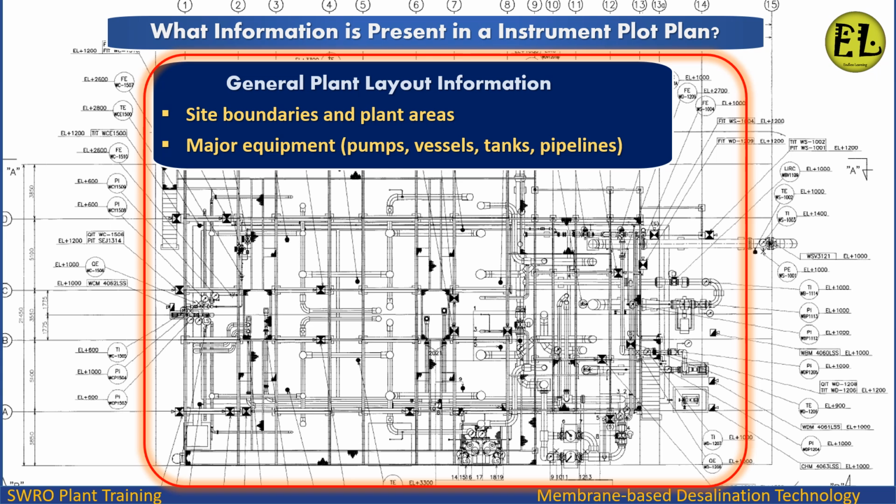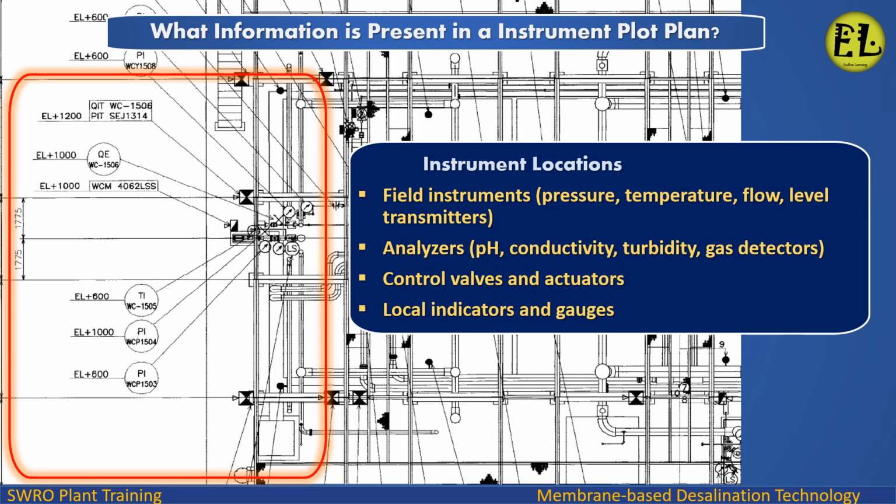General plant layout information: site boundaries and plant areas, major equipment, pumps, vessels, tanks, pipelines. Instrument locations: field instruments, pressure, temperature, flow, level transmitters. Analyzers: pH, conductivity, turbidity, gas detectors. Control valves and actuators. Local indicators and gauges.